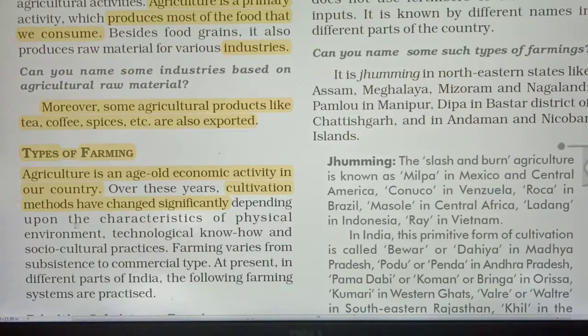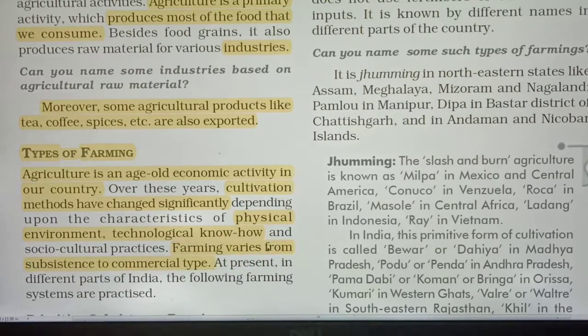Depending upon the characteristics of the physical environment, technology and know-how, these are the main things for agriculture. Physical environment means what kind of land is there, whether water is available or not. Cultivation is dependent on these things: technology and physical environment. Farming varies from subsistence to commercial type.